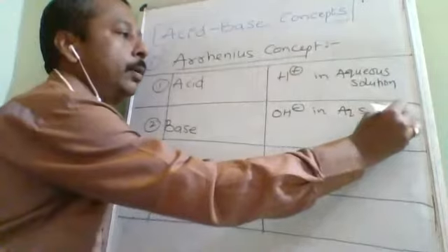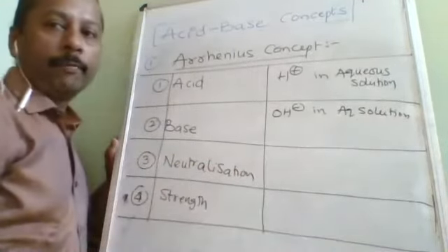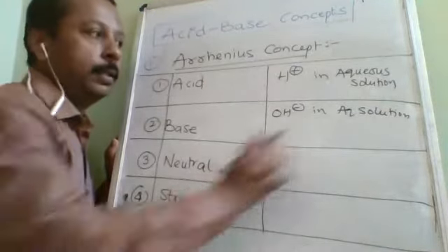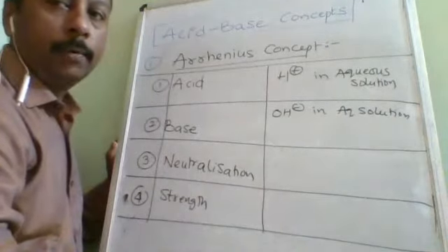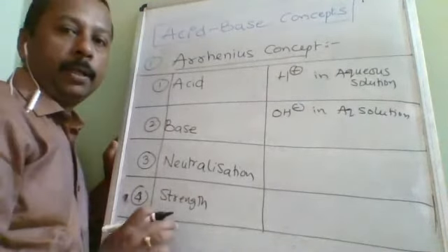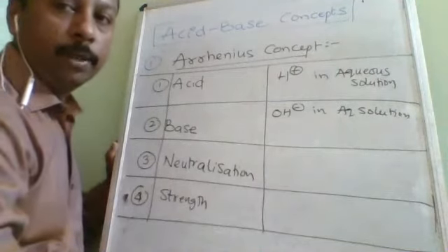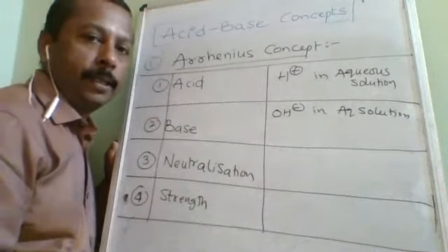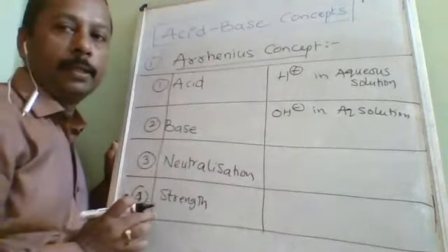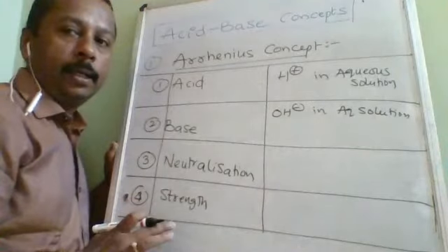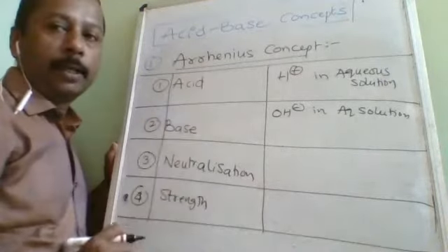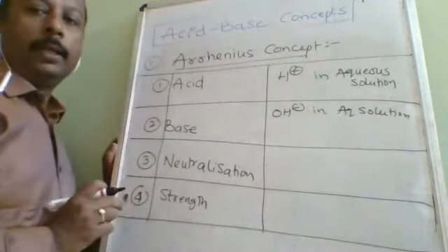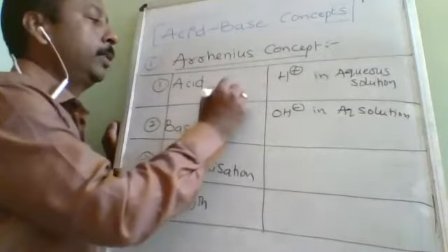So the main drawback is here only. If you want to find out the nature of a substance, we should have a solvent which is aqueous, that is water. Water is compulsory to confirm whether it is an acid or not. Non-aqueous solutions like benzene: if we want to dissolve the substance in benzene and confirm its nature, it is not possible according to the concept. That is the limitation of the acid-base concept by Arrhenius. It is applicable only. Sorry, suppose, sir, HCl.